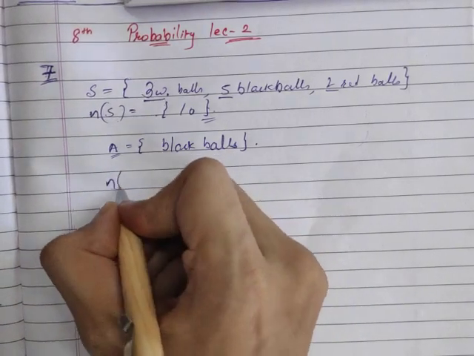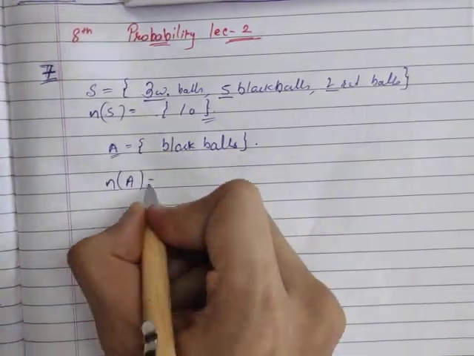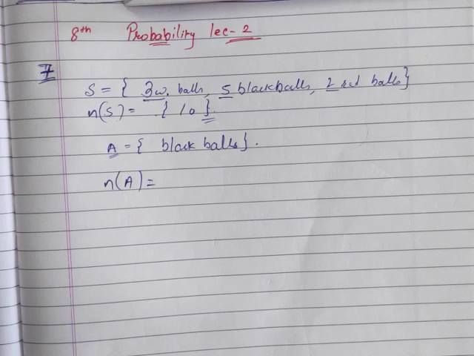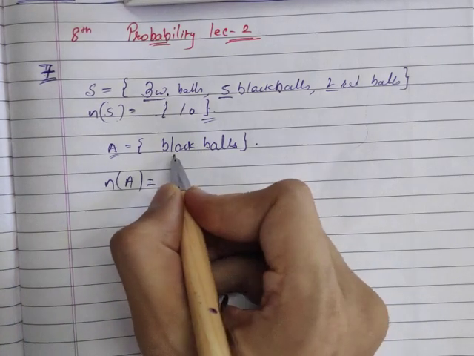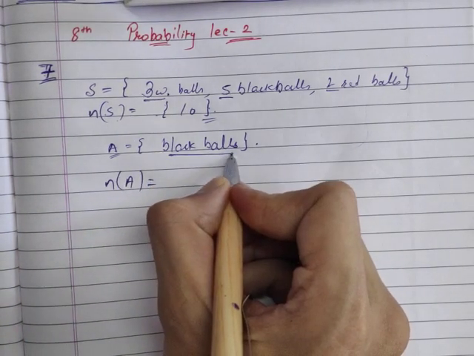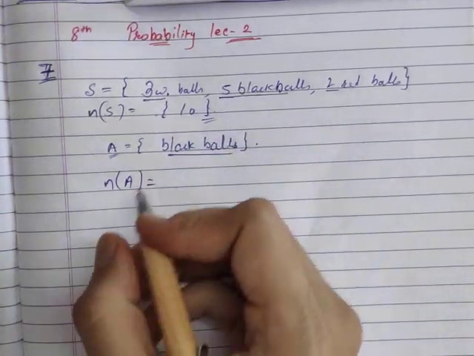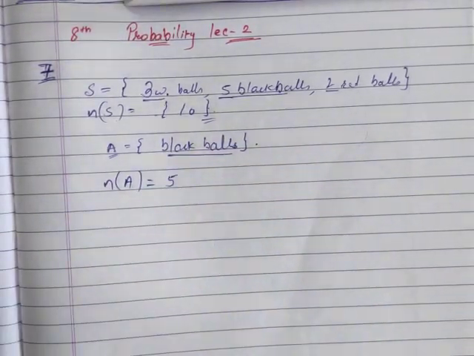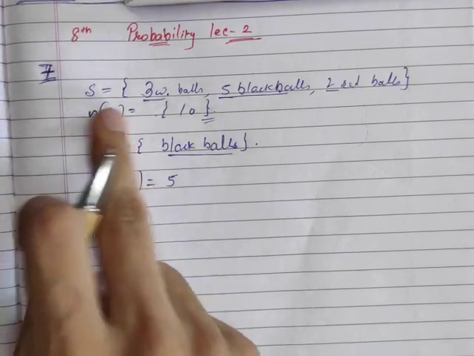I'll come to n of A. The number of elements here will be what? Black balls are how many? Can I say it is 5? So it is 5. n of A is done, n of S is done.